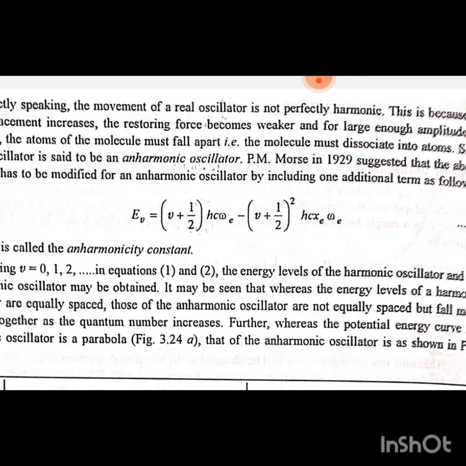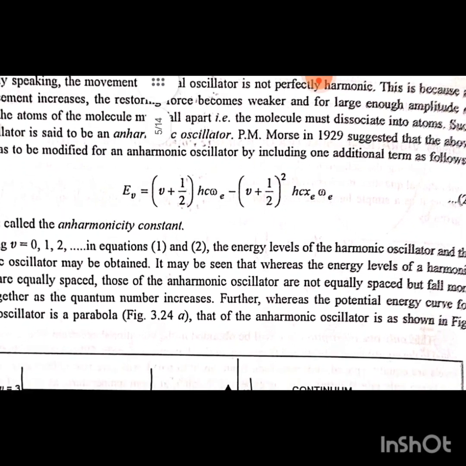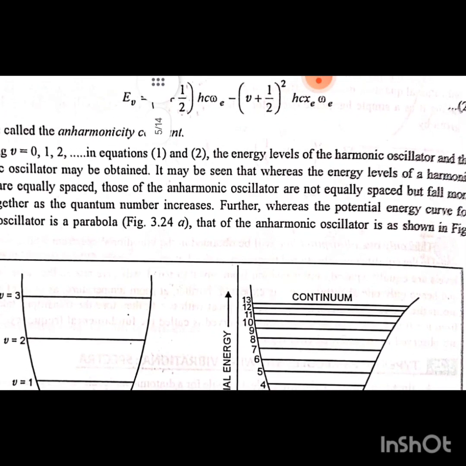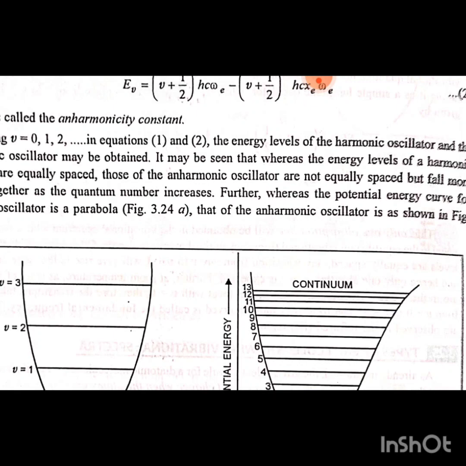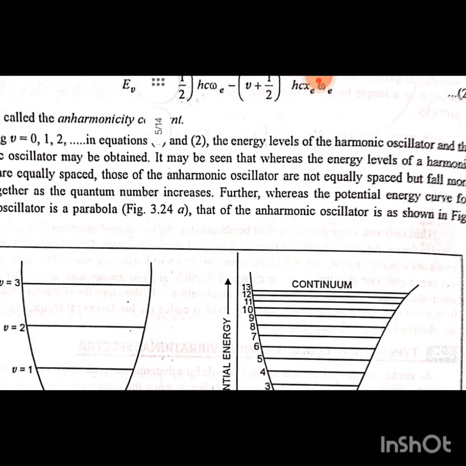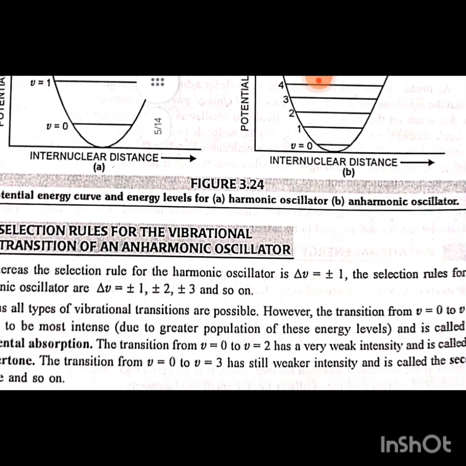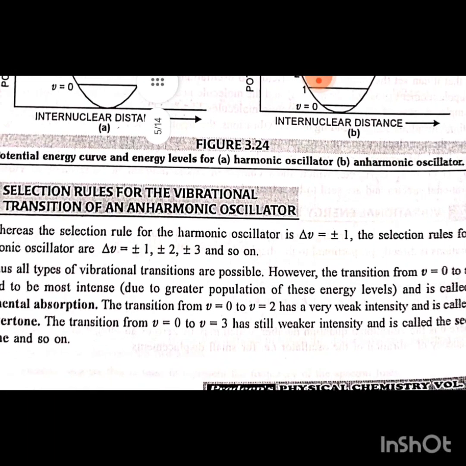Putting v = 0, 1, 2 in equations 1 and 2, the energy levels of the harmonic oscillator and the anharmonic oscillator may be obtained. It may be seen that whereas the energy levels of a harmonic oscillator are equally spaced, those of an anharmonic oscillator are not equally spaced but fall more closely together as the quantum number increases. Further, whereas the potential energy curve for a harmonic oscillator is a parabola, that of an anharmonic oscillator is shown in figure 3.24b.